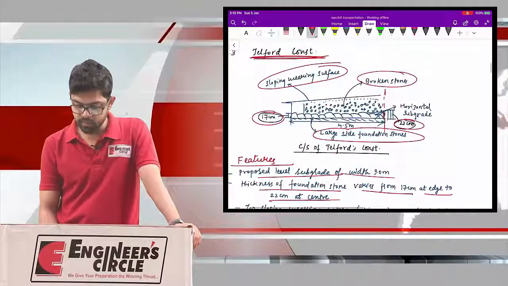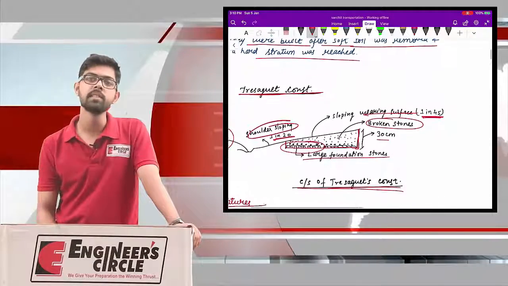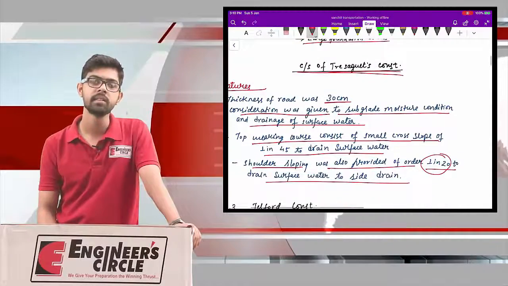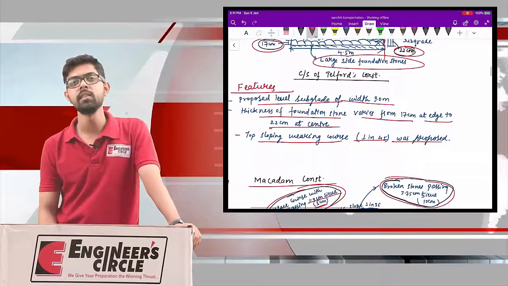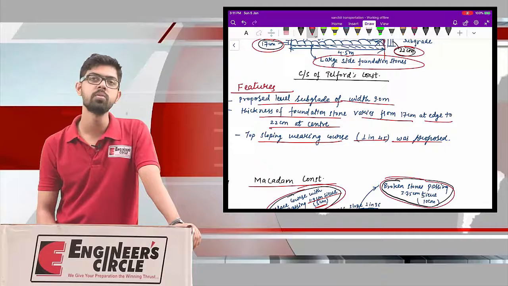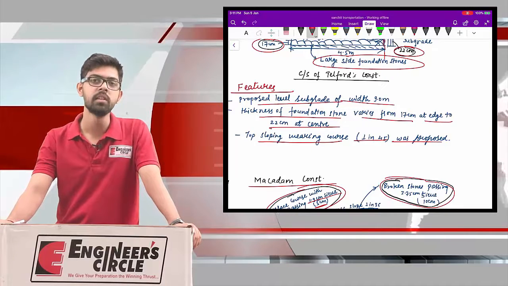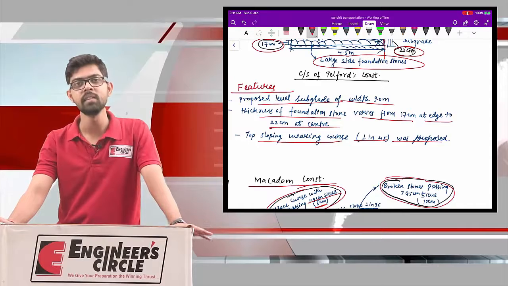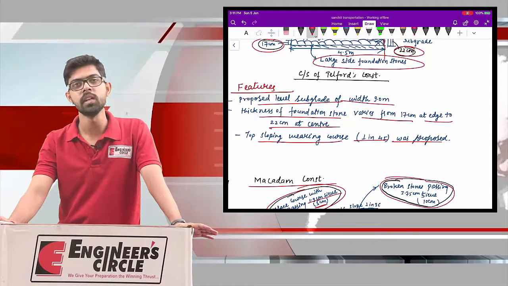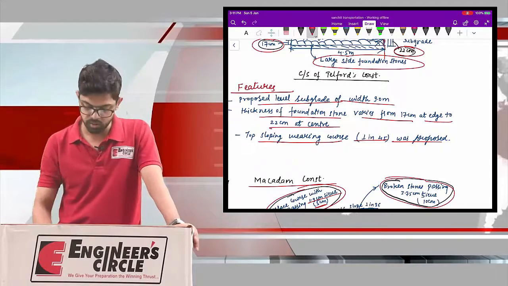So these are the road developments that took place in the earlier designs. Whatever we have studied, the first major breakthrough was the Roman roads, thereafter Trescott, thereafter Telford, and then the Macadam is the latest and the most scientifically designed methodology for the cross-sectional profile of the highway design.